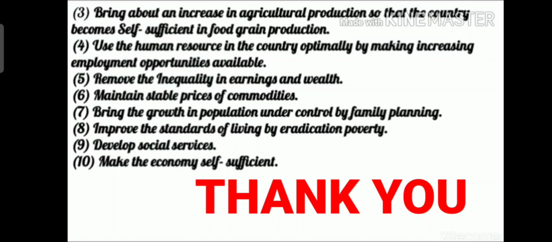If only the rich celebrate the festivals, then what about the poor? So stable prices of commodities was also a main focus of the 5-year plans.